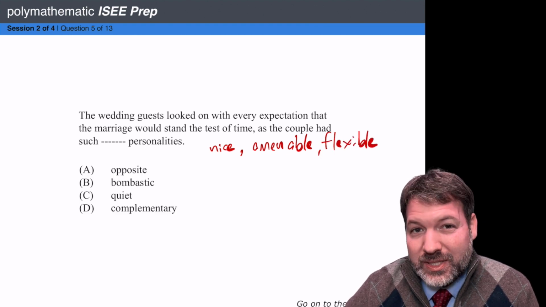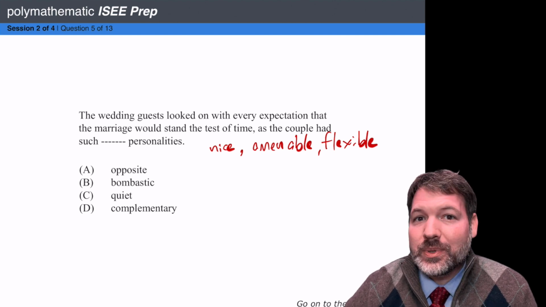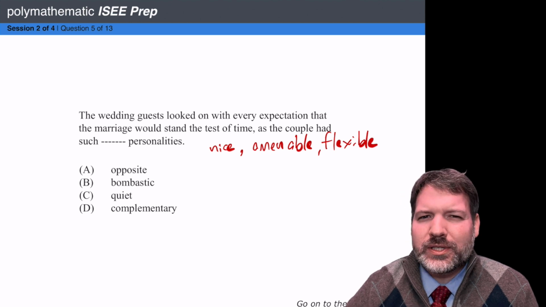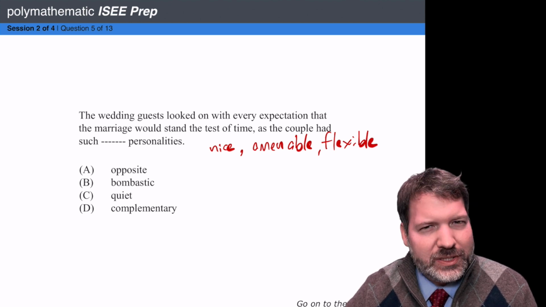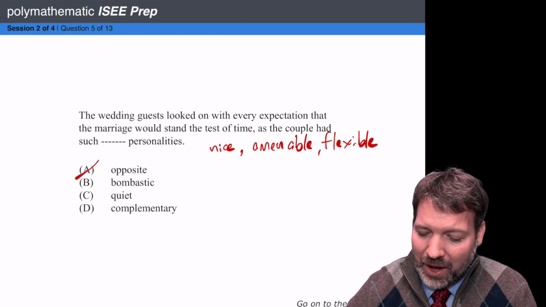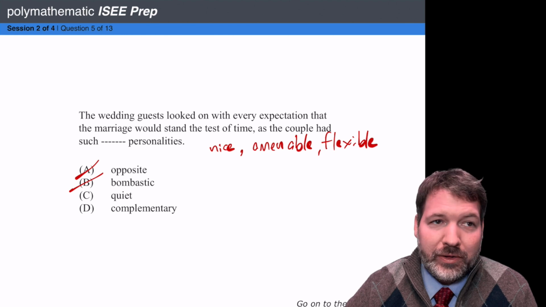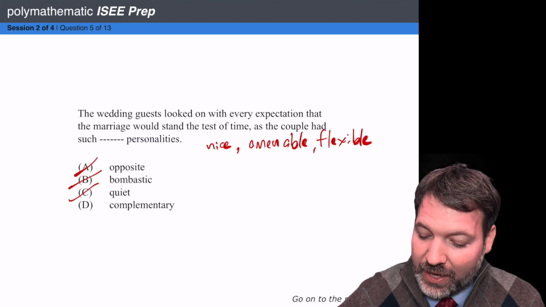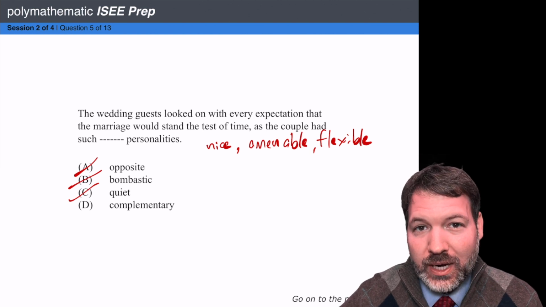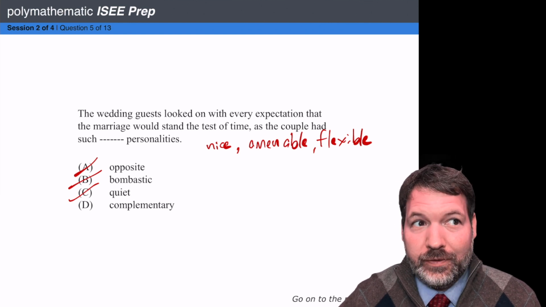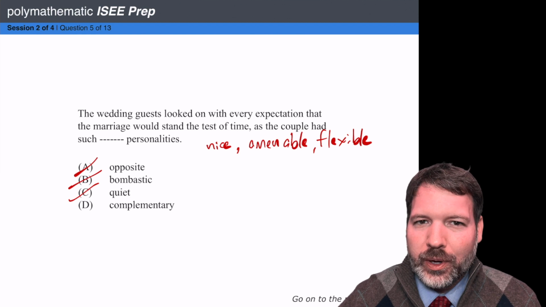So would that be opposite personalities? I mean, they do say that opposites attract, but if we're saying they're going to be together for a long time, there's no special reason you would want to say, yeah, actually they're super opposite of each other. So I don't really like A. Bombastic personalities, like really loud. There's no special reason you'd think being loud would either help you stay together or not, so I don't like B. Quiet personalities, having had such complementary personalities. And this could be a little confusing because compliment with an I means you say nice things about people, which actually kind of fits here if you think about it, but that's not quite what's going on.